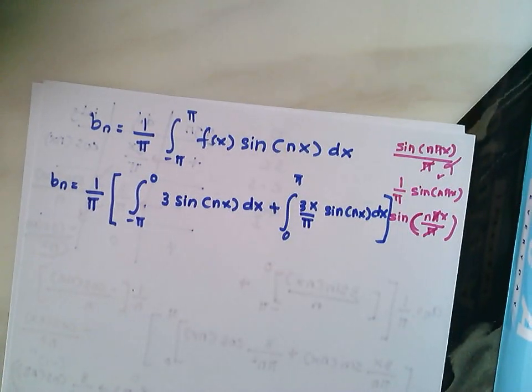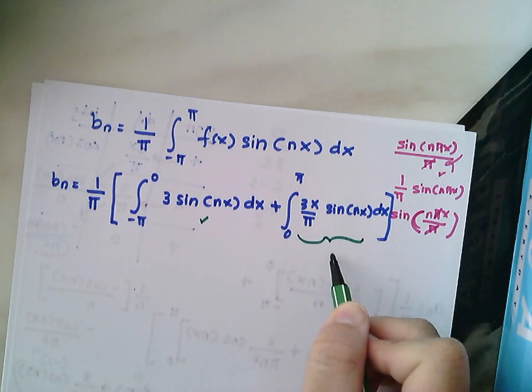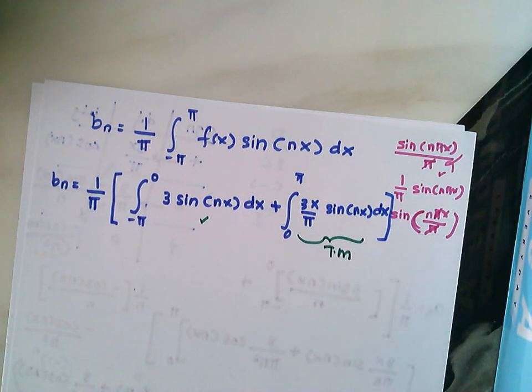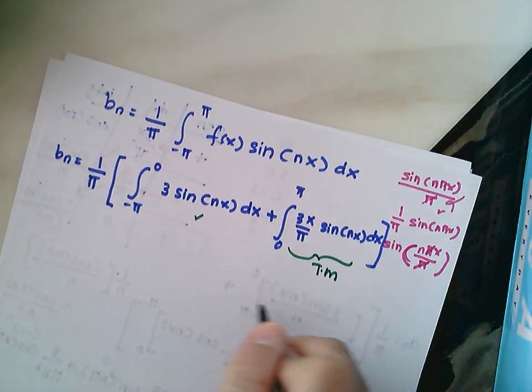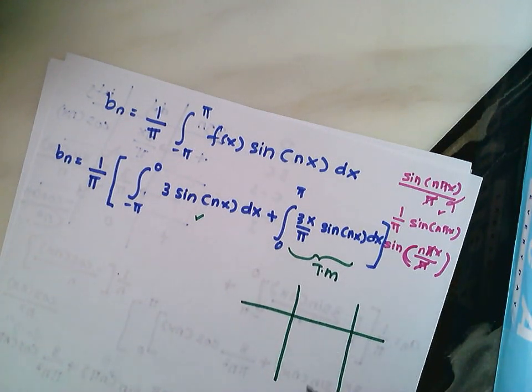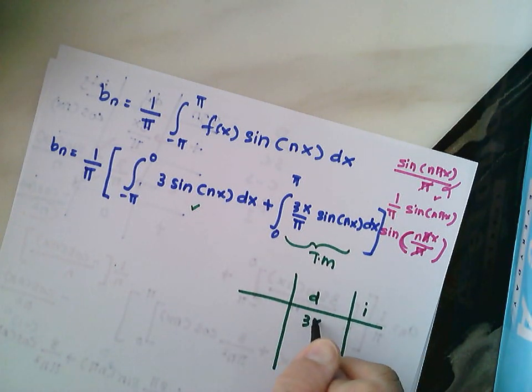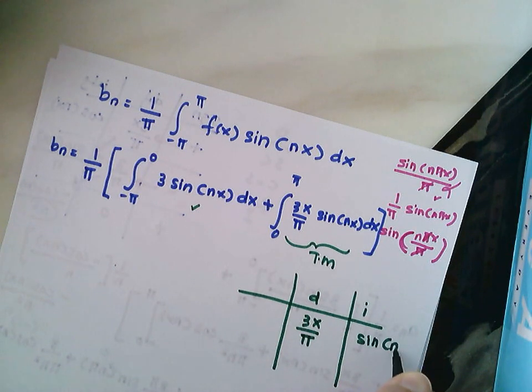Again, as you can see here, this is direct integration, but as for this one, you need to do the tabular method. For the tabular method part, you are going to differentiate 3x over pi, and you are going to integrate sine nx.